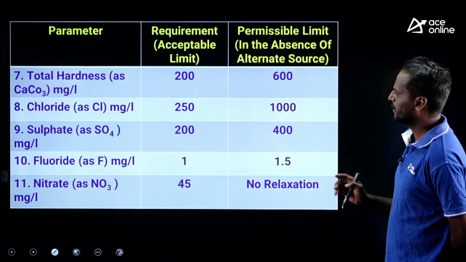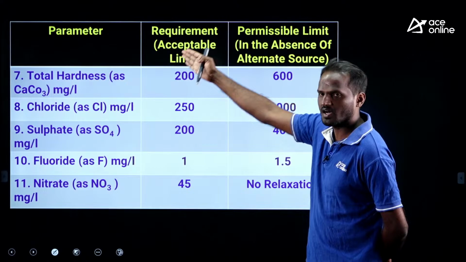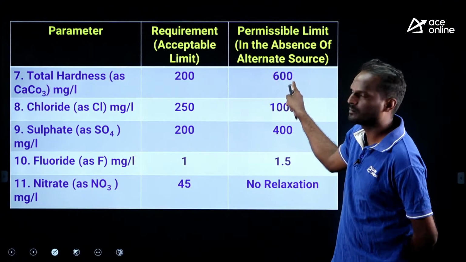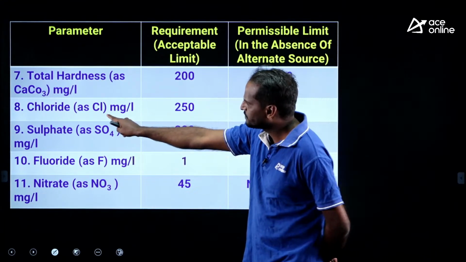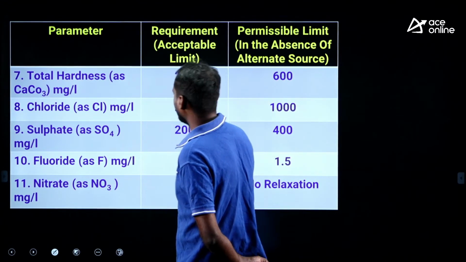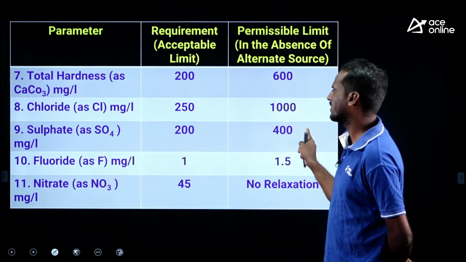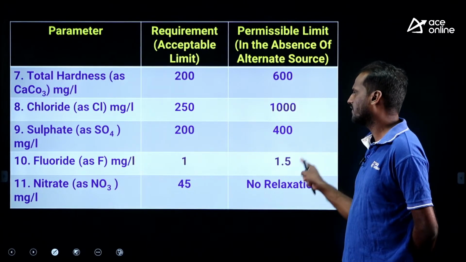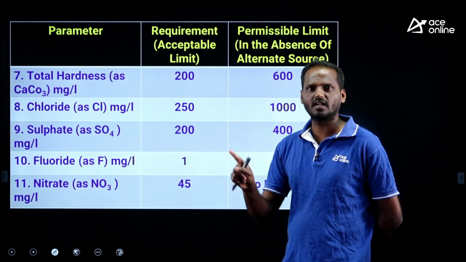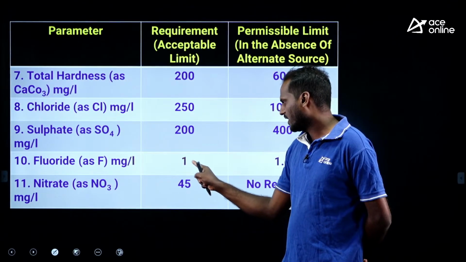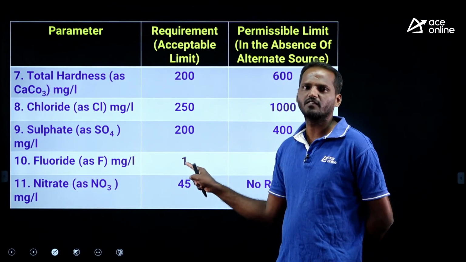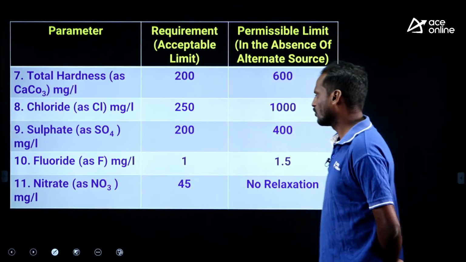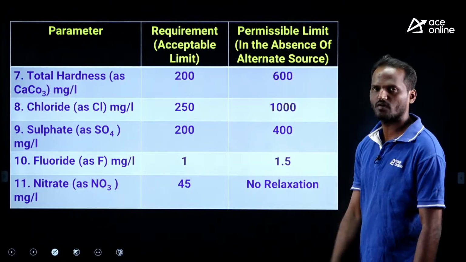Okay, let me provide you one more table which includes all the important water quality parameters. Hardness also 200, 600. Chloride 250, 1000. Sulfates 200, 400. Fluoride acceptable limit is 1, permissible limit is 1.5. Nitrates, methemoglobinemia, I have just explained: nitrates concentration is 45. If it crosses this value, it leads to infantile disease, methemoglobinemia.